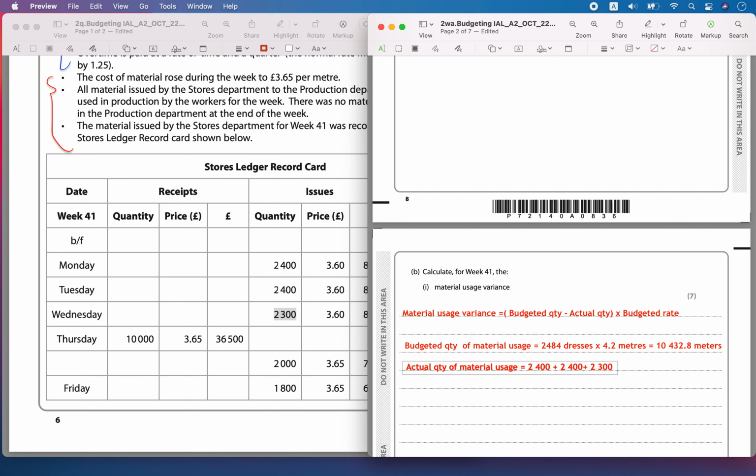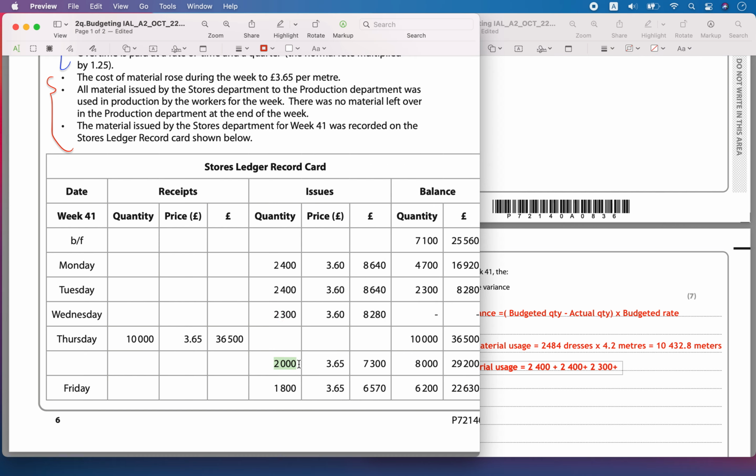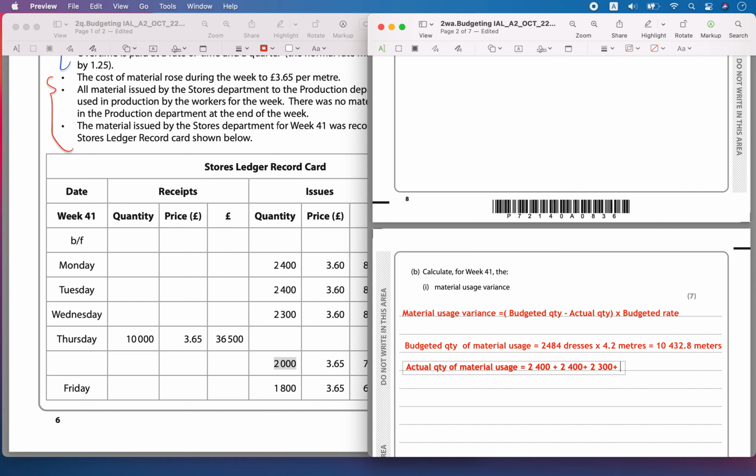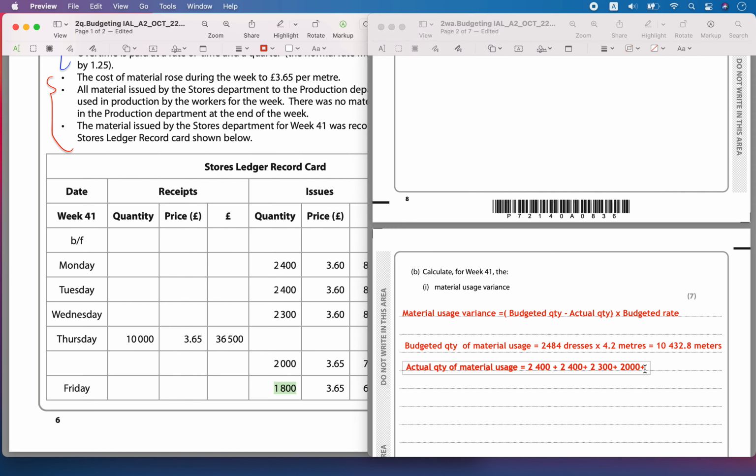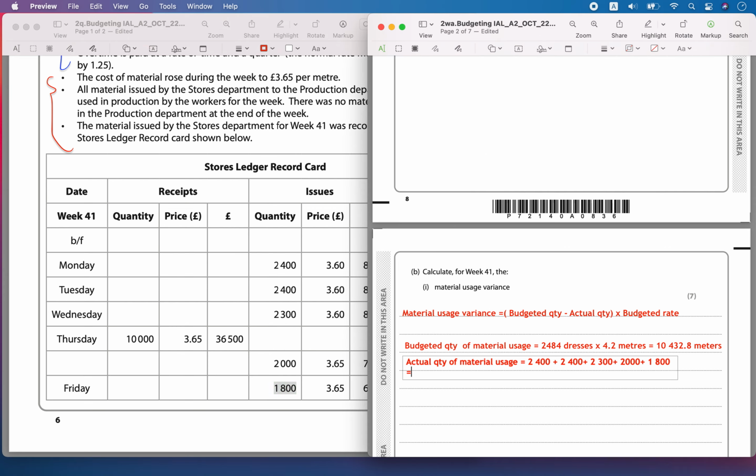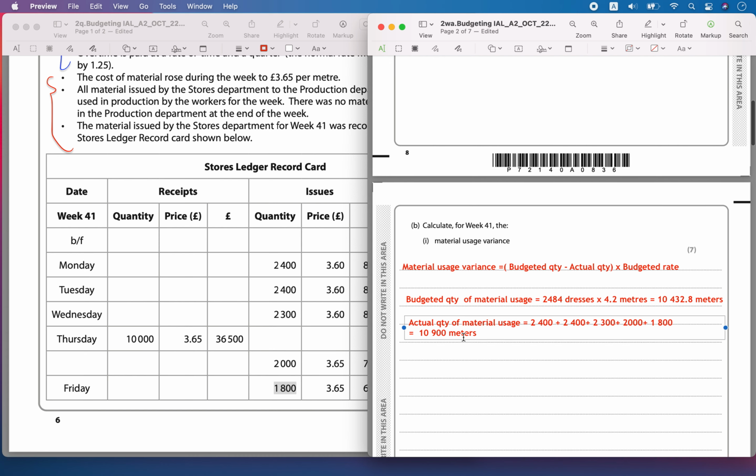So 2800, and on Thursday 2000 was used, and on Friday it was 1800. Now let's add up all of this, and the total quantity used is 10,900 meters. We can see that the amount supposed to be used was 10,432, but they have used a little more. 10,900 meters have been used. That is the actual material usage.